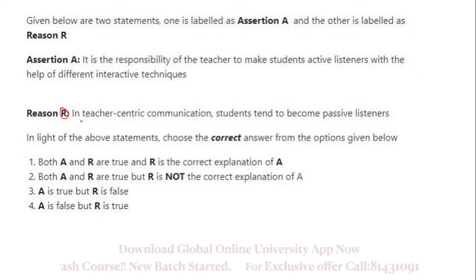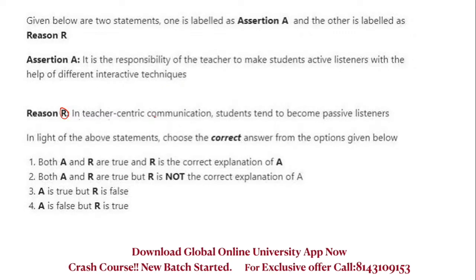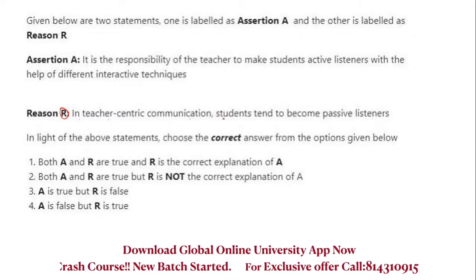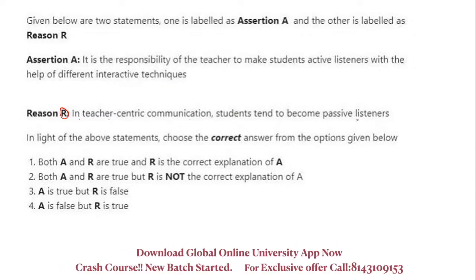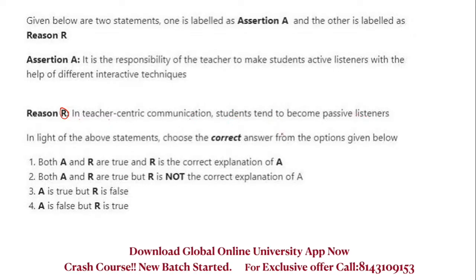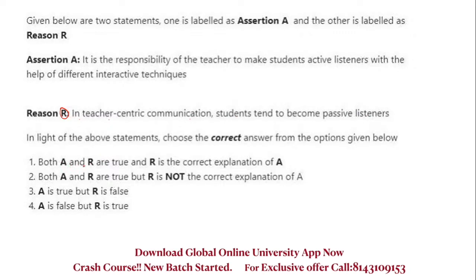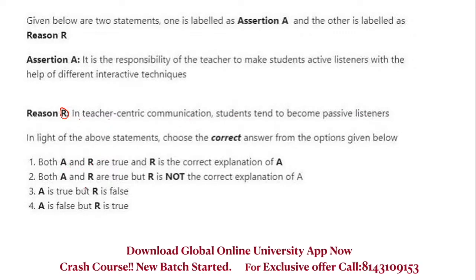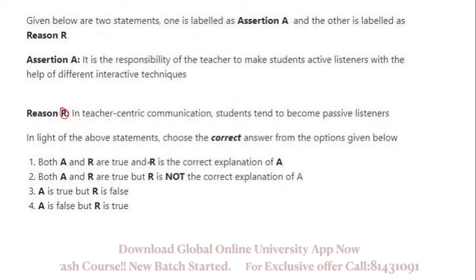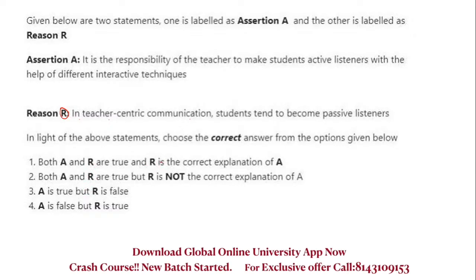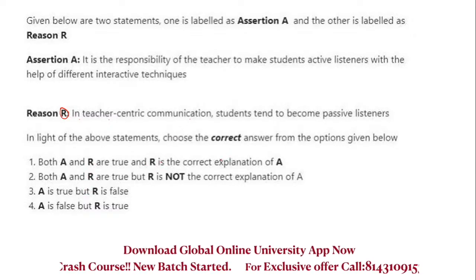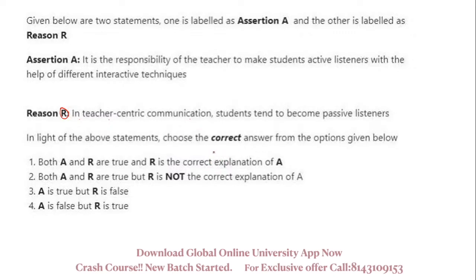Reason: in teacher-centric communication, students tend to become passive listeners. So for this question you have to tell if both are true or if one is true, and whether R is the correct explanation or not.